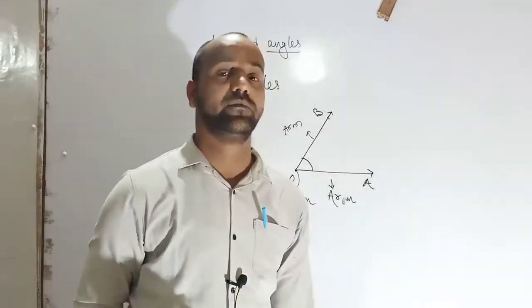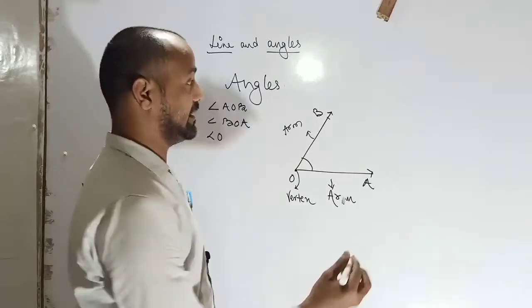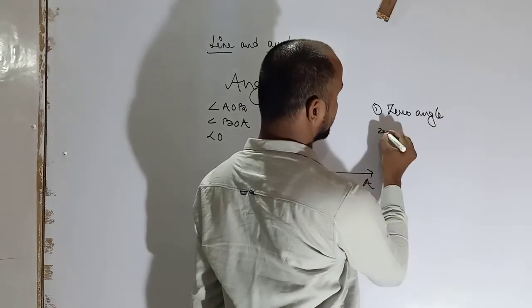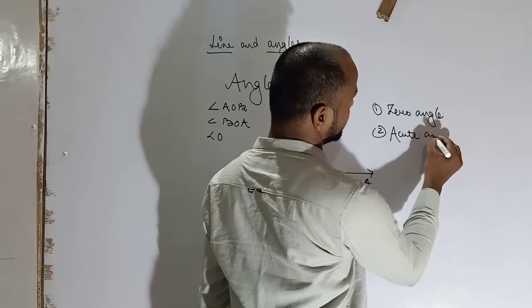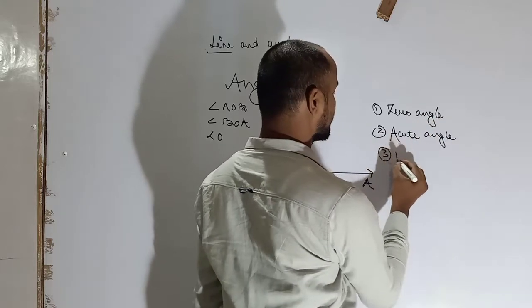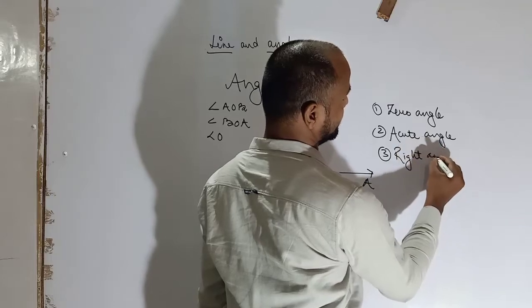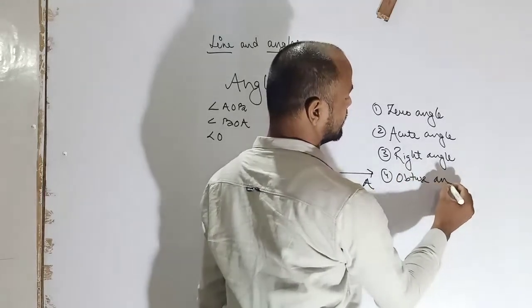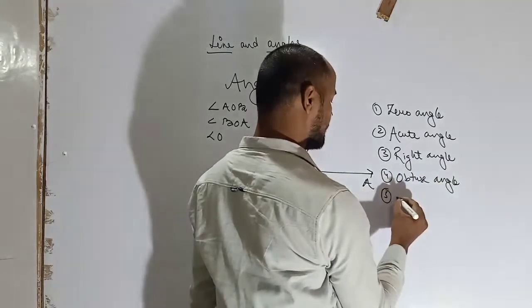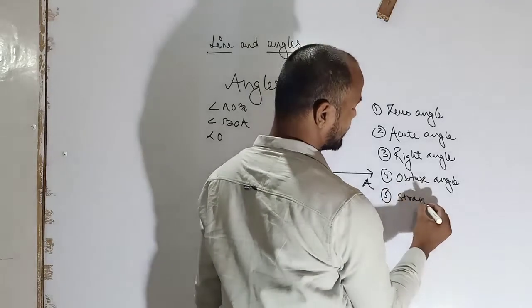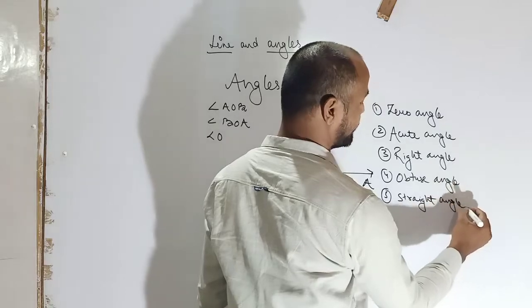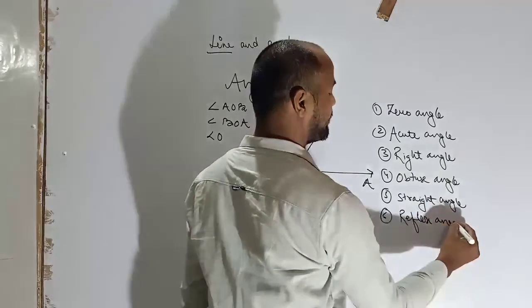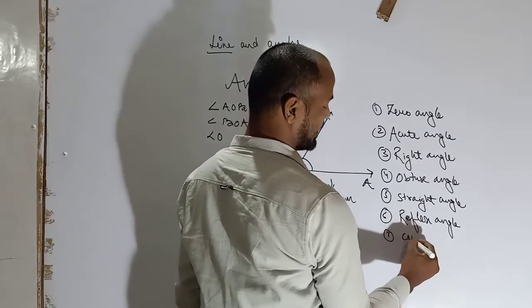As you have already studied in earlier classes, the types of angle are: zero angle, acute angle, right angle, obtuse angle, straight angle, reflex angle, and complete angle.